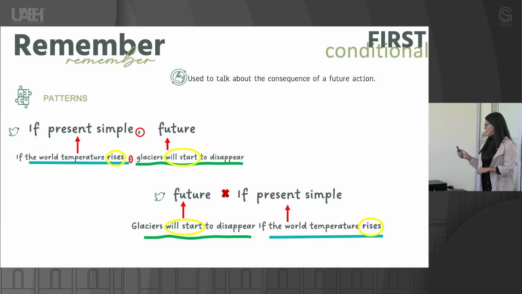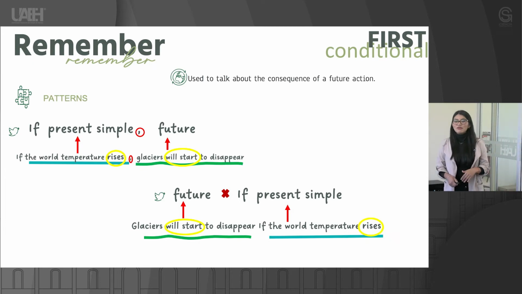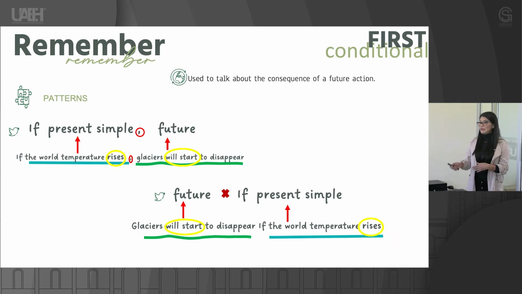So to sum up, you have to remember that we're going to use first conditional to talk about the consequence of future actions, future possibilities, following those patterns. We're going to use the first part of the sentence, the if clause or the conditional clause, with simple present tense.